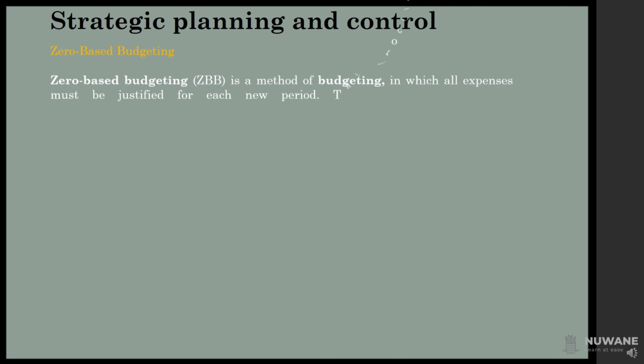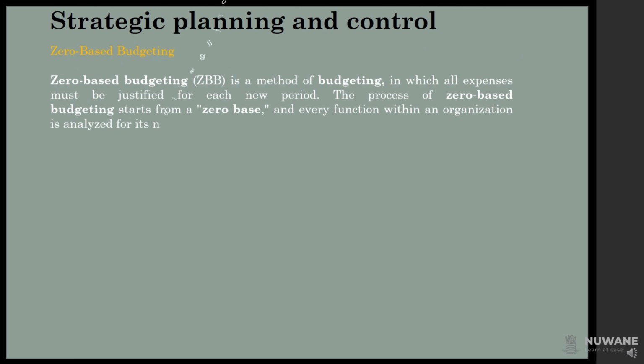Now we will talk about zero-based budgeting. Zero-based budgeting, ZBB, is a method of budgeting in which all expenses must be justified for each new period. The process of zero-based budgeting starts from a zero base, and every function within an organization is analyzed for its needs and costs. There are advantages of zero-based budgeting.